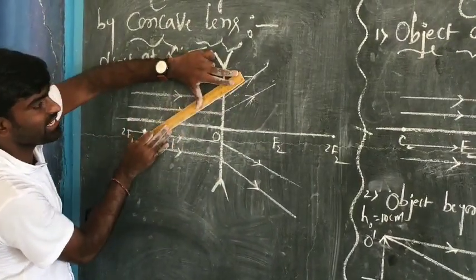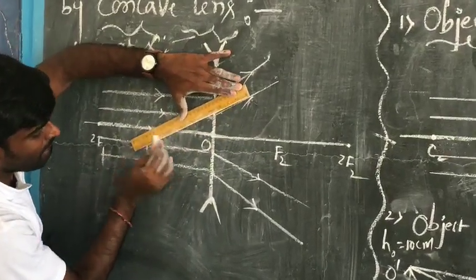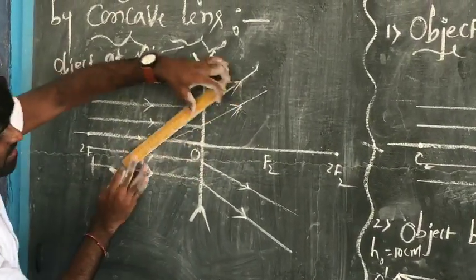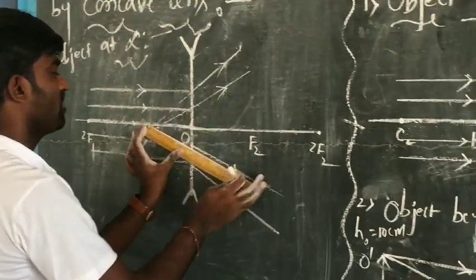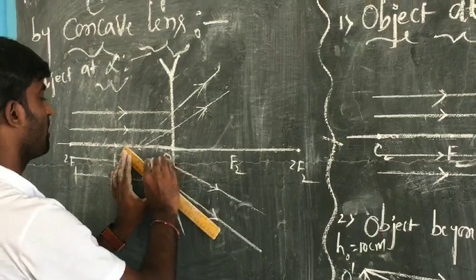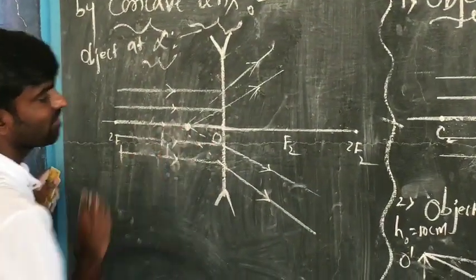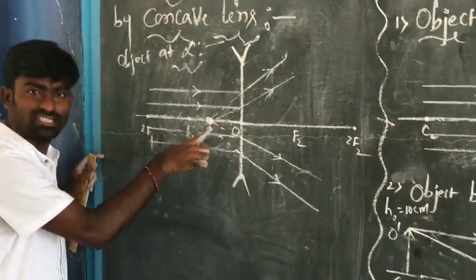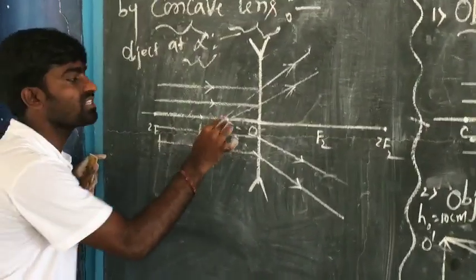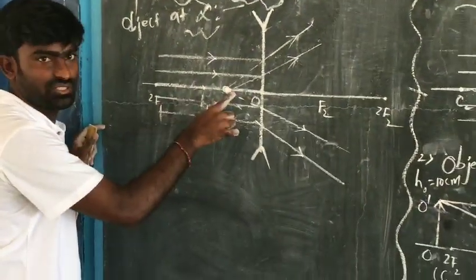So if you extend these light rays back to the lens, you can find that the extrapolated light rays will meet at a common point on the principal axis, which means a dot-sized image is formed on the principal axis.